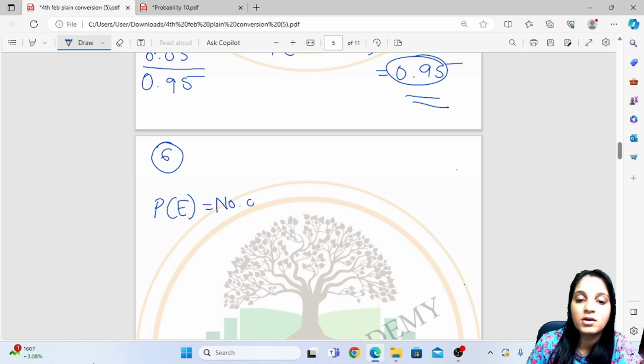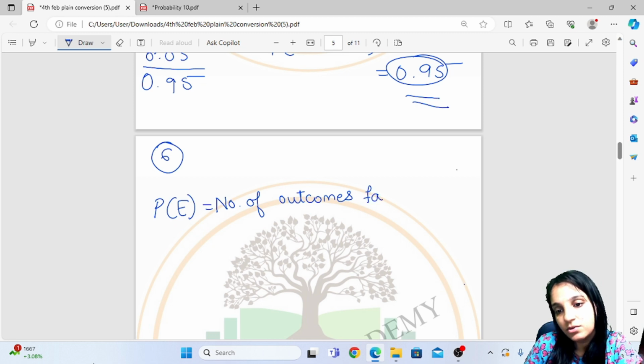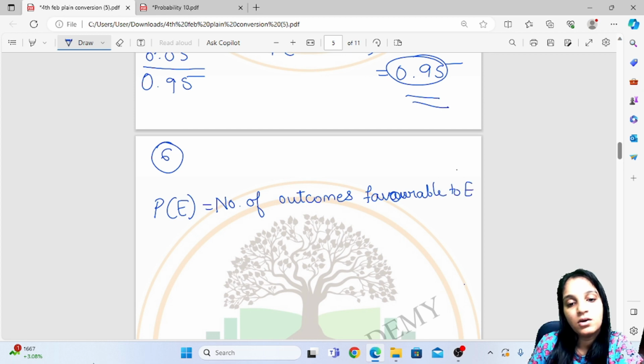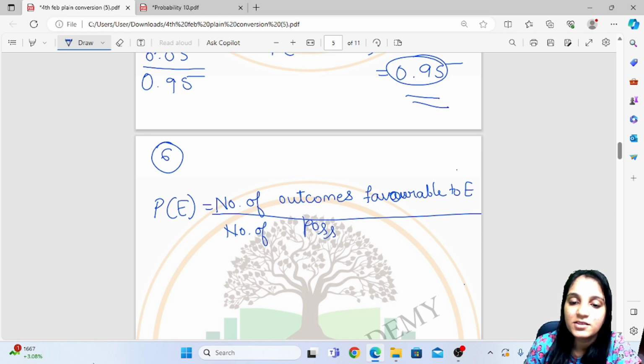Number of outcomes favorable to E upon number of possible outcomes.